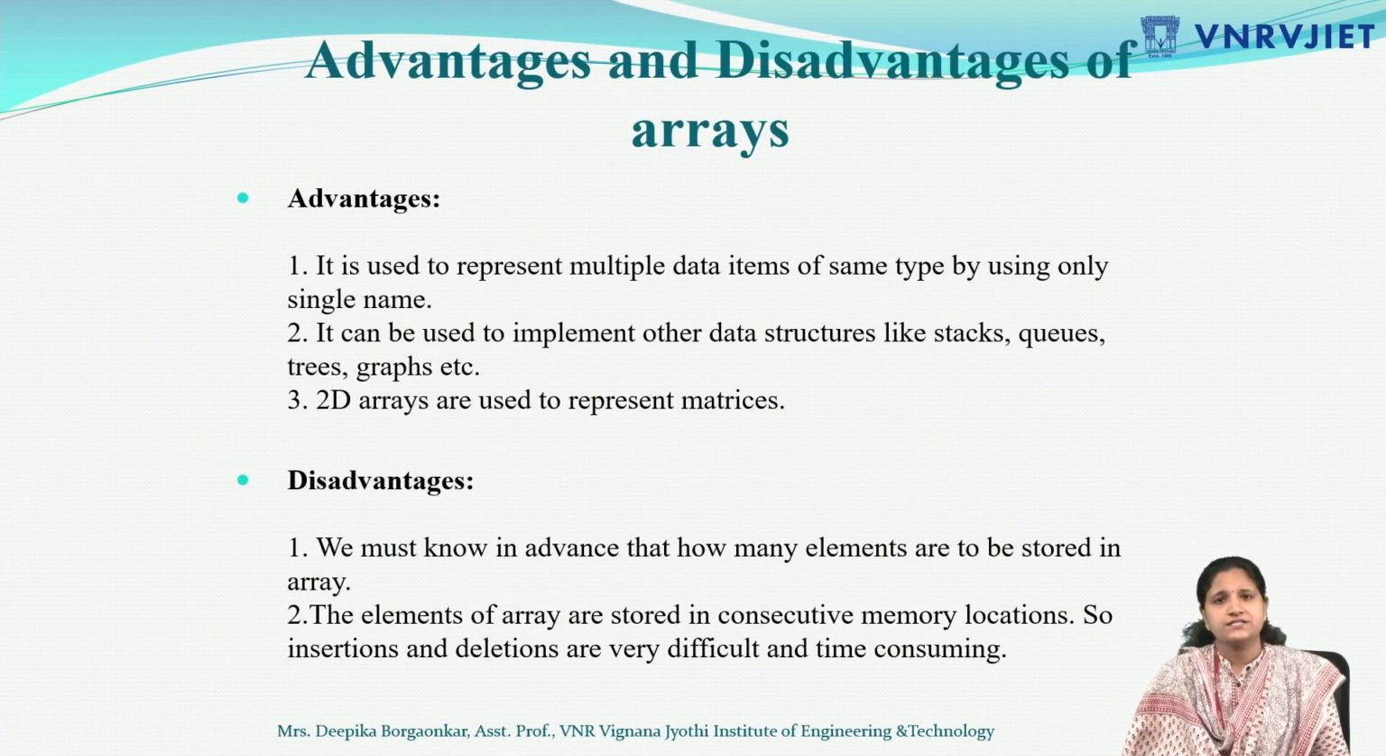We'll see what the advantages and disadvantages of an array are. As I told, the advantage of an array is that we use a single name: A of 0, A of 1, A of 2. A single name is enough to store 5, 10, 15 elements in the array. And we can implement stacks, queues and trees with the help of an array also. A 2-dimensional array is used to represent a matrix. Even if I want to store a graph, I can store it in the form of a 2D matrix. So these are the advantages of an array.